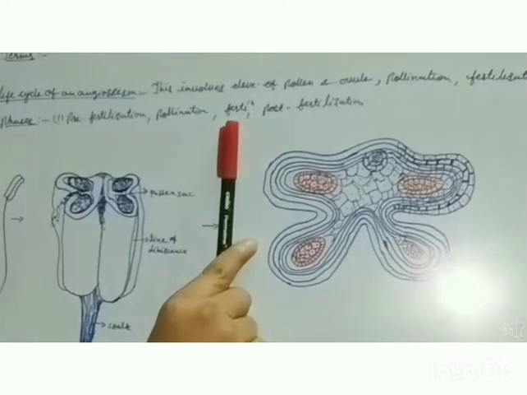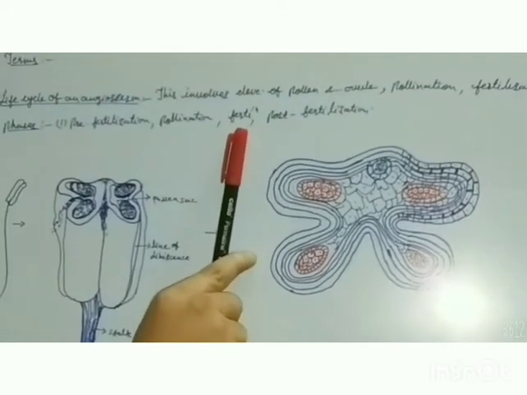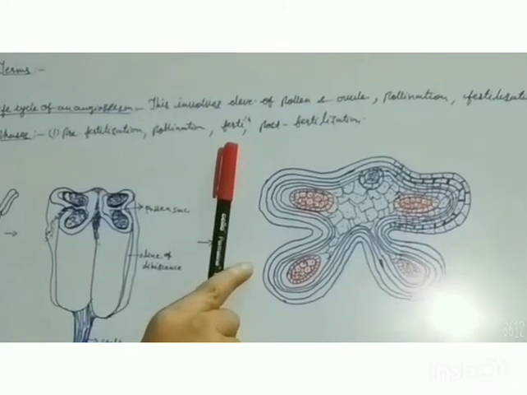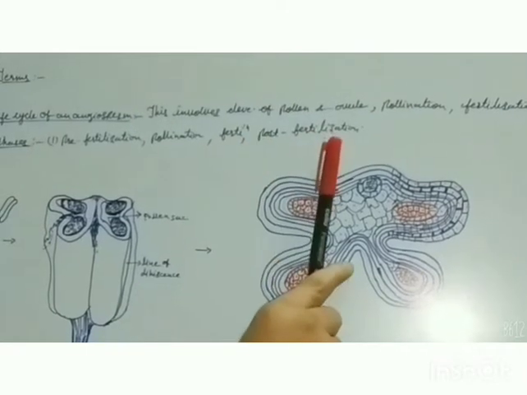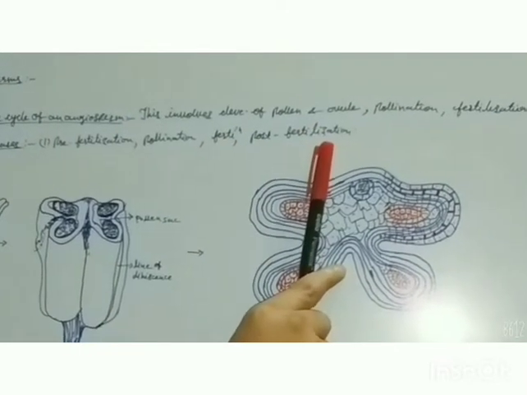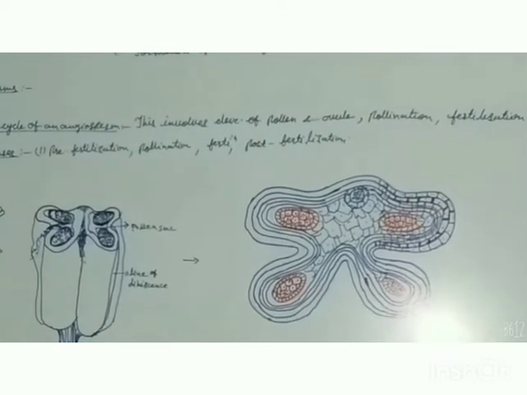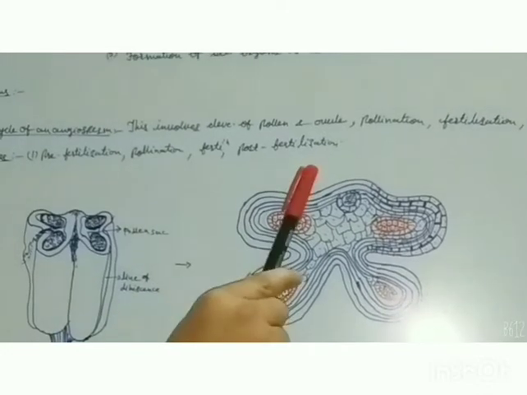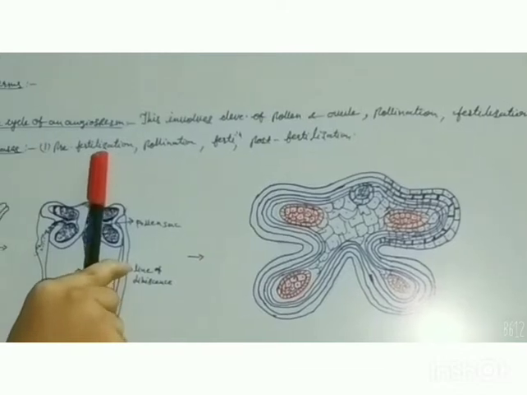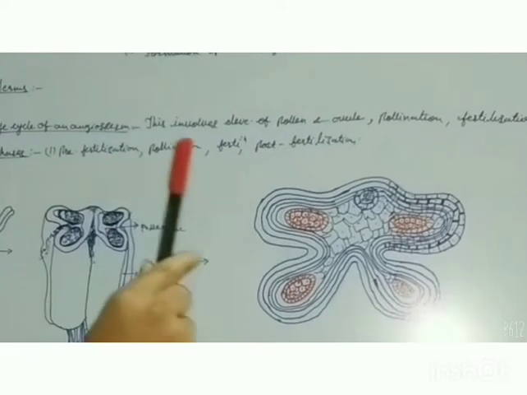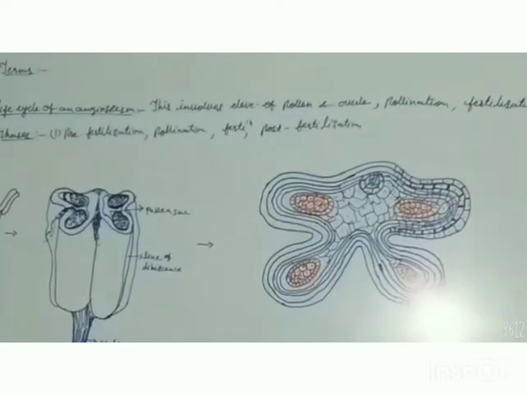Fertilization, which is also called syngamy, means here the gametes are fusing together. So it is called syngamy, means fusion of the gametes. Then after fertilization, post-fertilization changes take place in the flower, which leads to the formation of fruit and seeds. In this way, they give rise to a new plant. So these are the different phases which we have to study: pre-fertilization, means gametogenesis and development of the gametes, and then the fertilization process and post-fertilization changes.